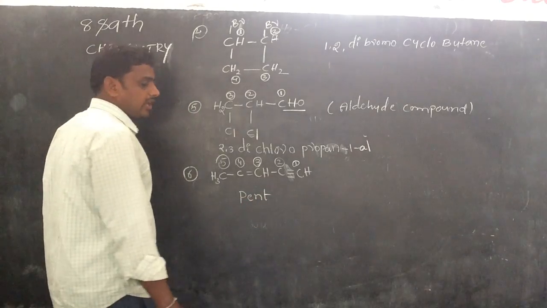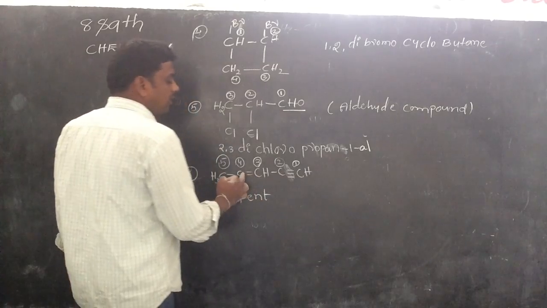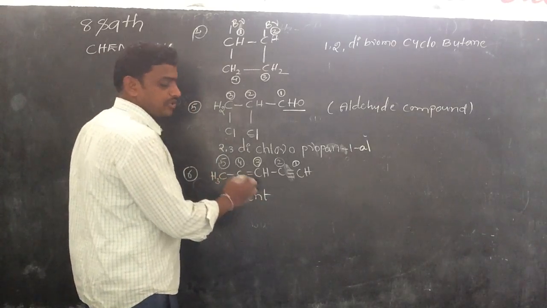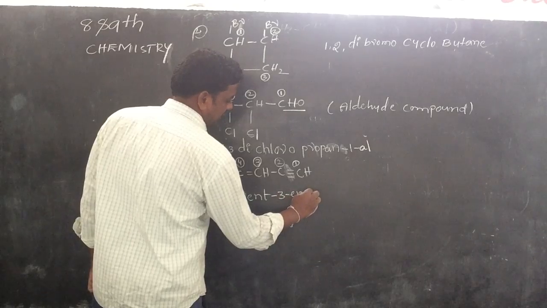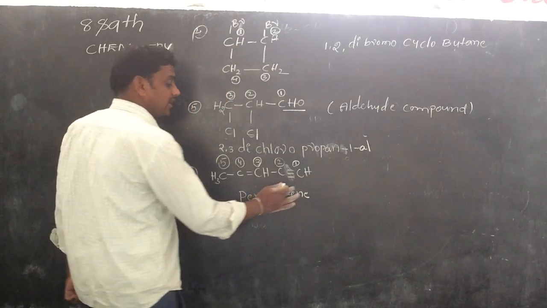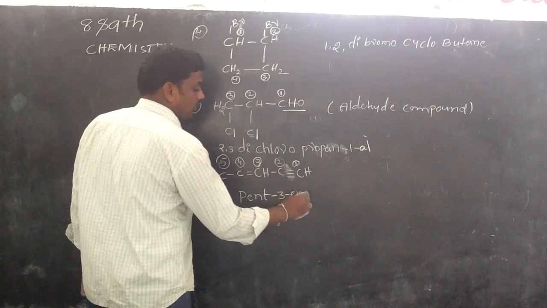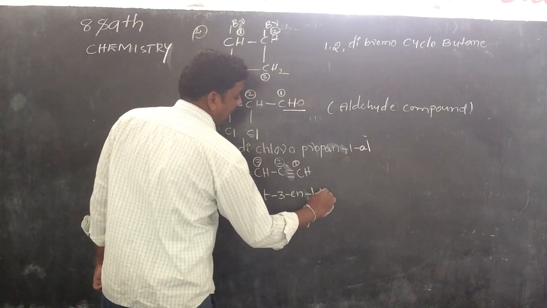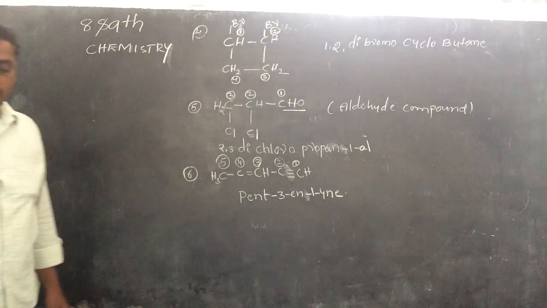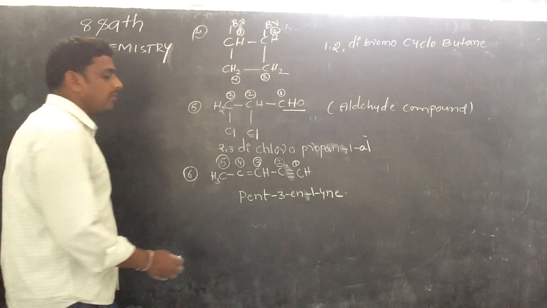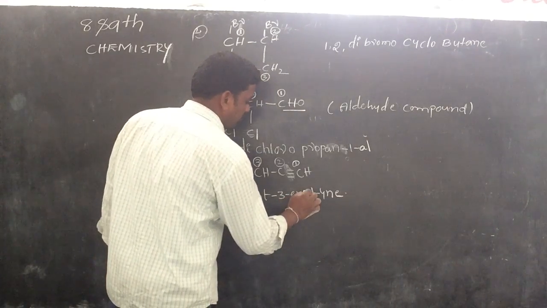Right. The double bond is in which position? Third position. So pent-3-en. The e is substituted by another one: 1-yne. Pent-3-en-1-yne. That is the name of the given compound.